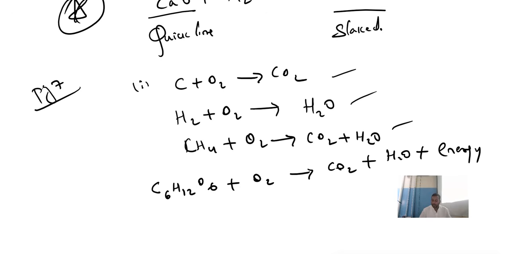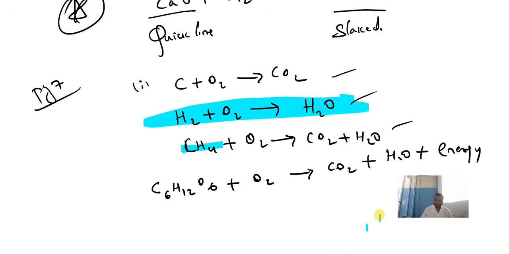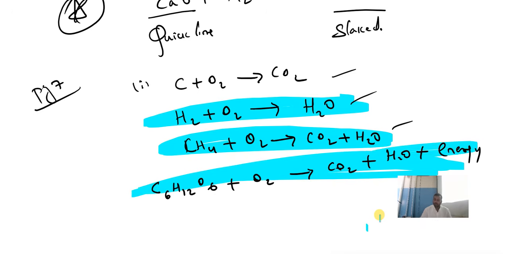Combination reaction. And apart from that, one interesting thing we have to identify. See here, H2 plus O2 reacts to give H2O. They may ask you to balance this reaction. Again, this methane: when methane reacts with oxygen, that is burning of natural gas, balance this reaction. This is nothing but the photosynthesis reaction, isn't it? Or it is also an example of respiration, the best example of respiration. Understood?